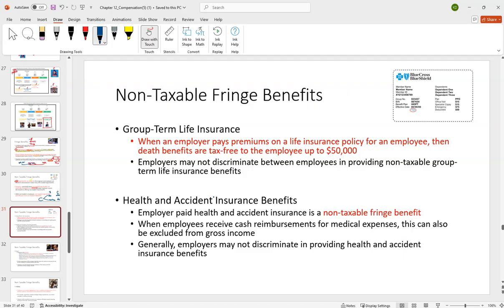So maybe your monthly health insurance at your job is like $400, and you pay 150, and the employer, the corporation, would pay 250. When they pay that amount, the 250, that's a non-taxable fringe benefit to you. Or if they were to reimburse you for medical expenses, and so on and so forth.